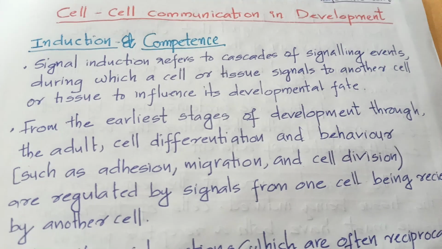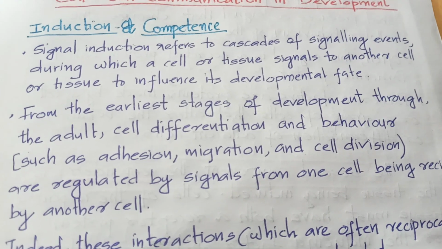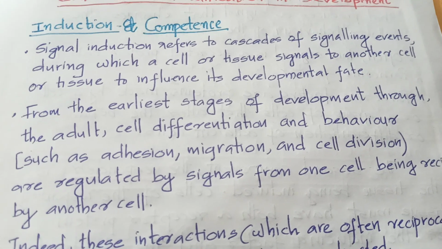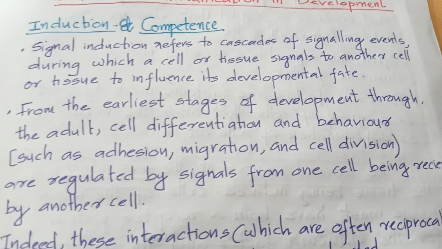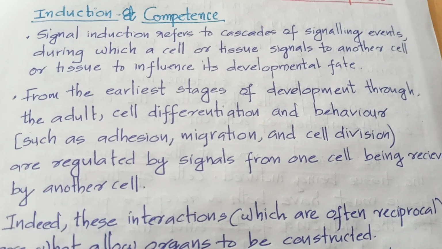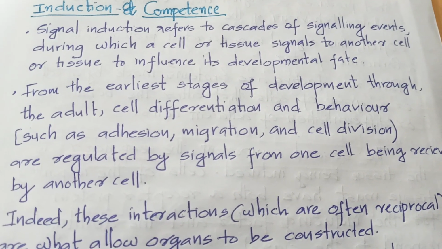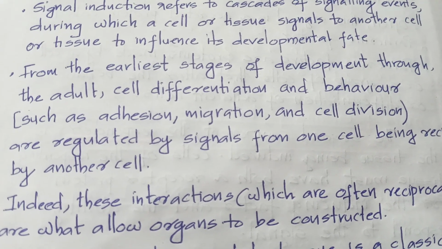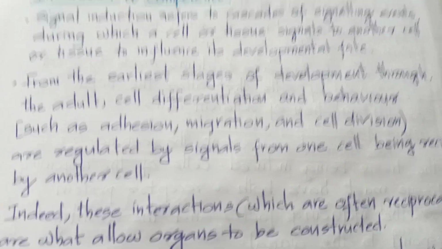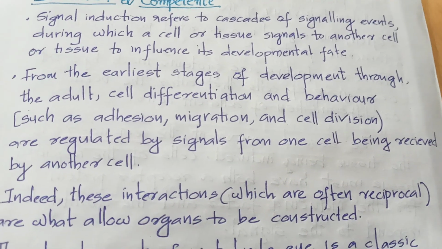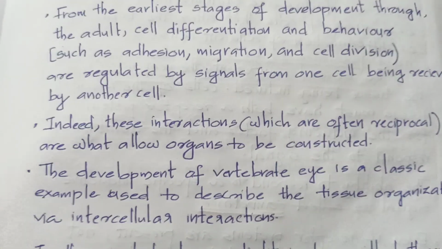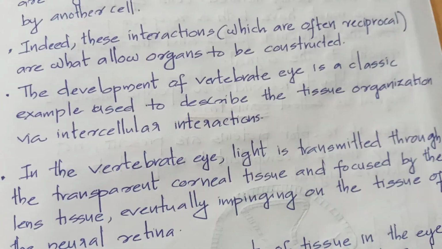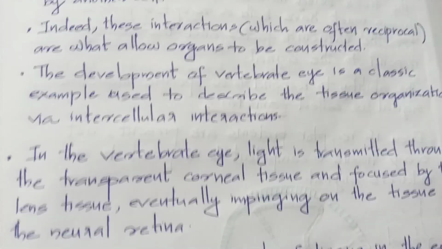Signal induction refers to a cascade of signaling events during which a cell or tissue signals to another cell or tissue to influence its developmental fate. From the earliest stages of development through the adult, cell differentiation and behavior, such as adhesion, migration, and cell division, are regulated by signals from one cell being received by another cell. Indeed, these interactions, which are often reciprocal, are what allow organisms to be constructed.